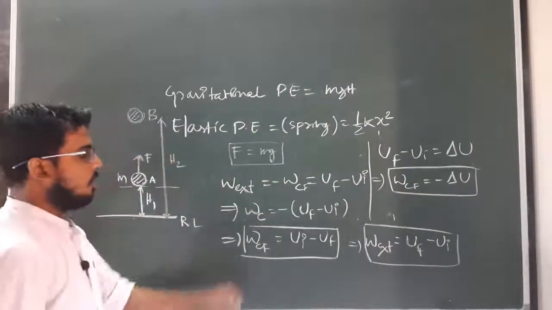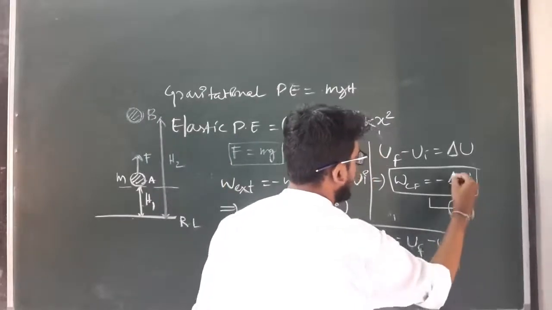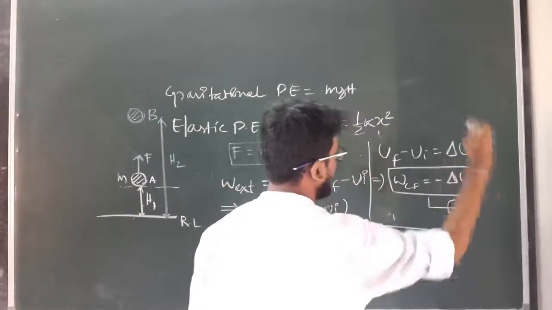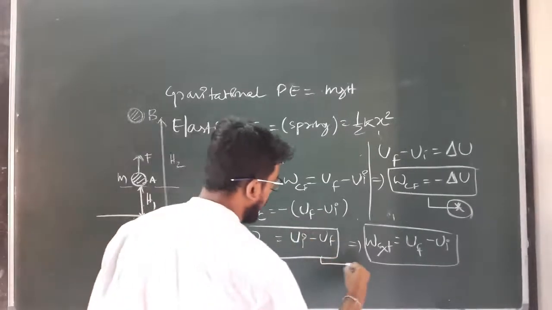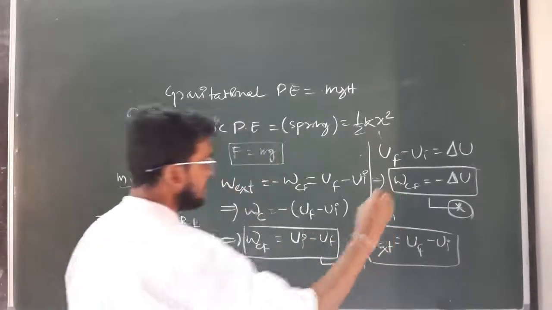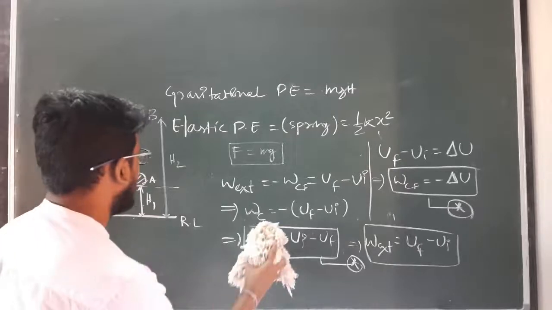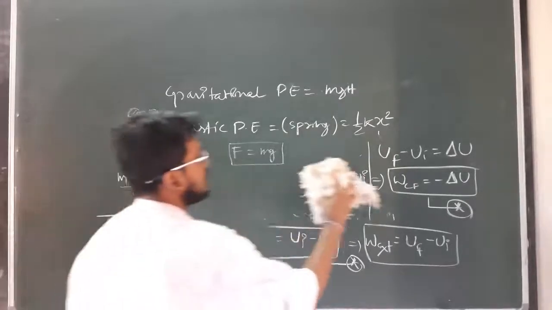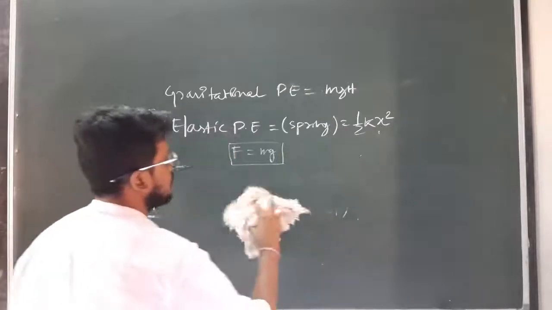You have to remember this relation, that work done by conservative force is the negative of change in potential energy, or simply U initial minus U final. This will help you in solving numericals. Clear? Okay, so these are the things that we already discussed in the last class.